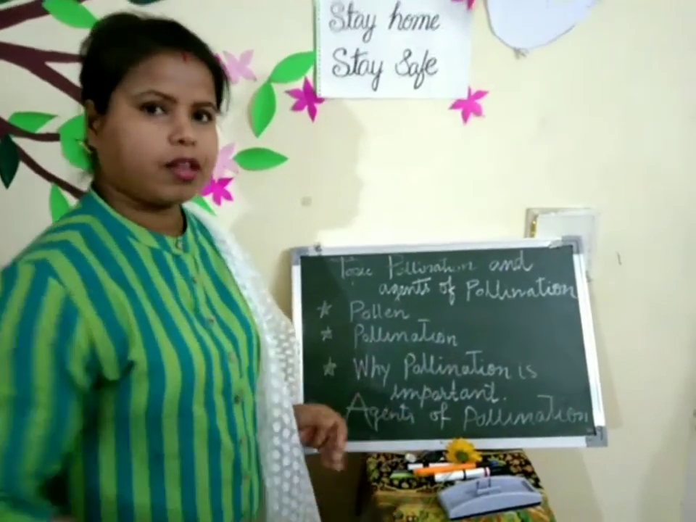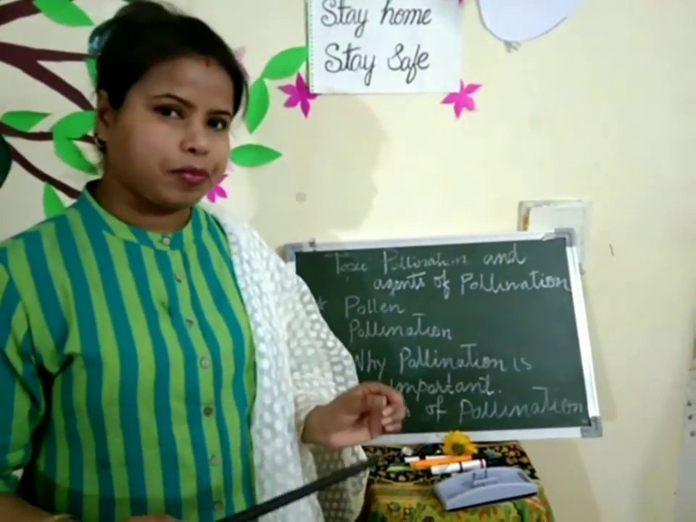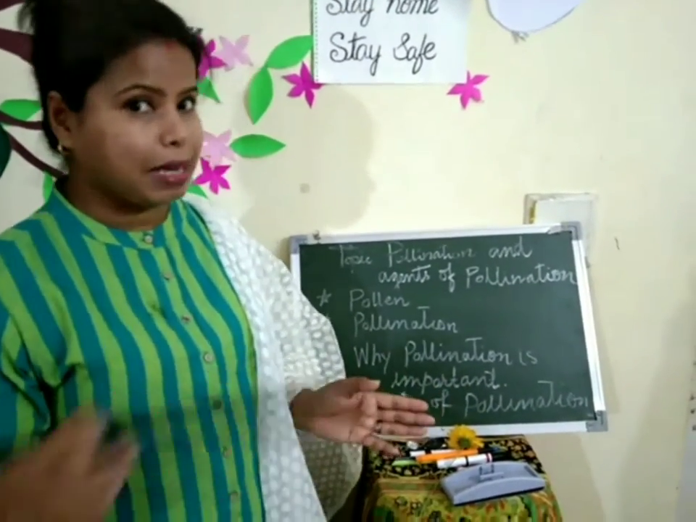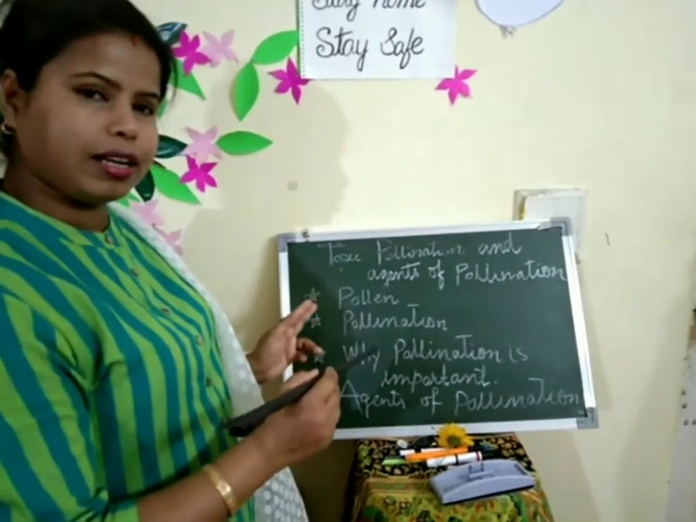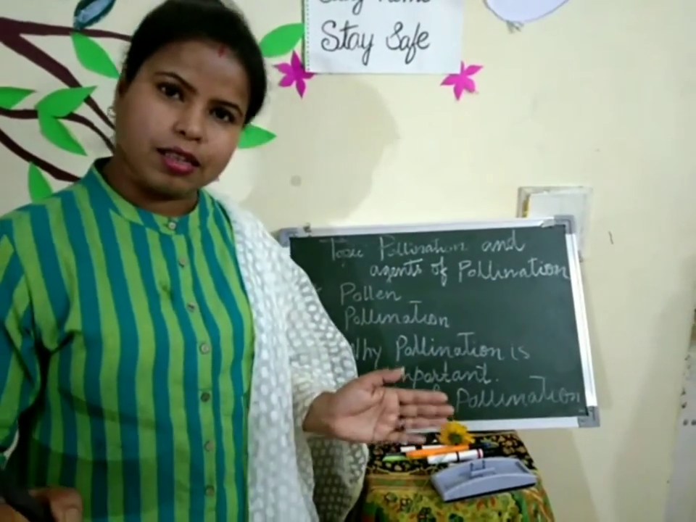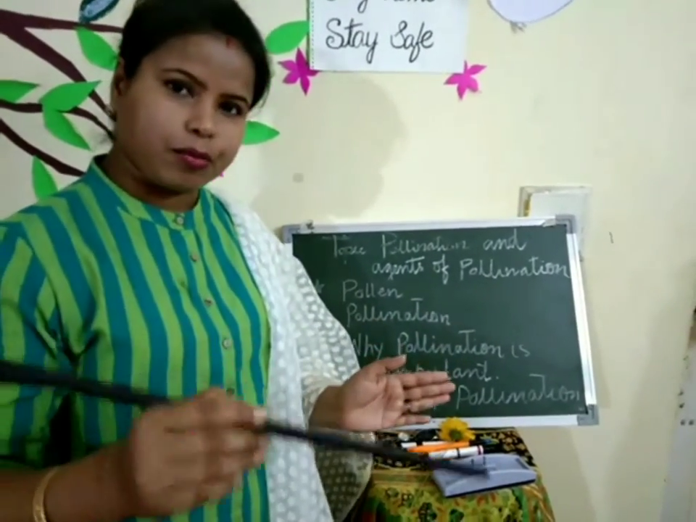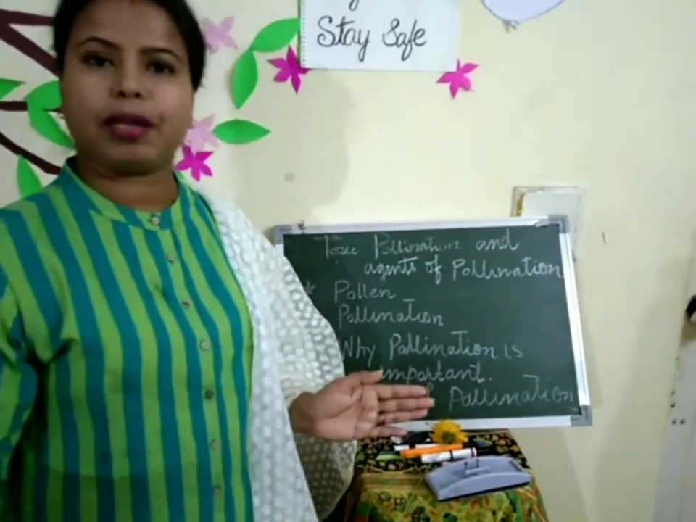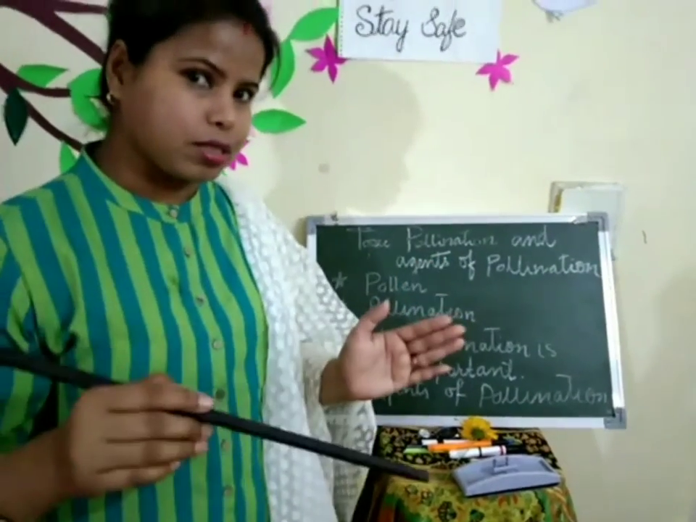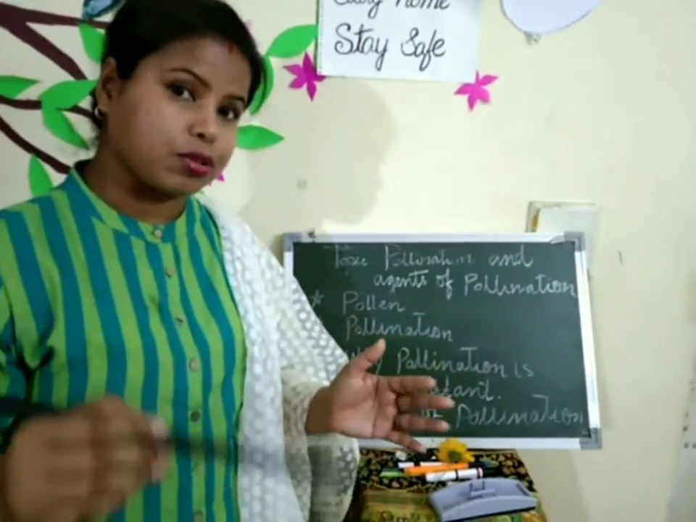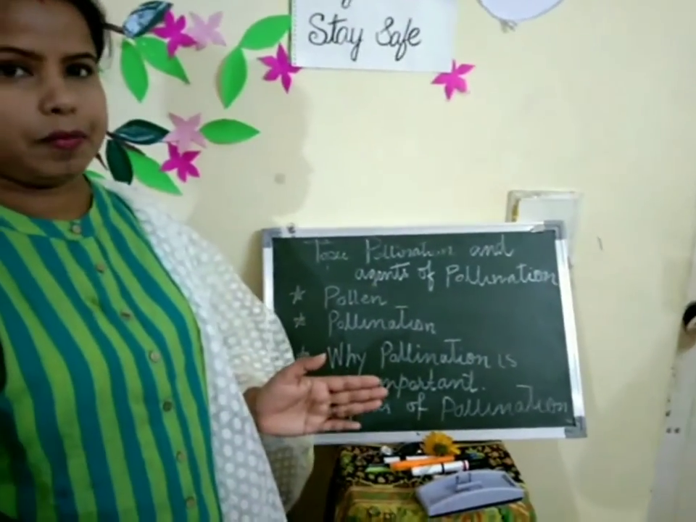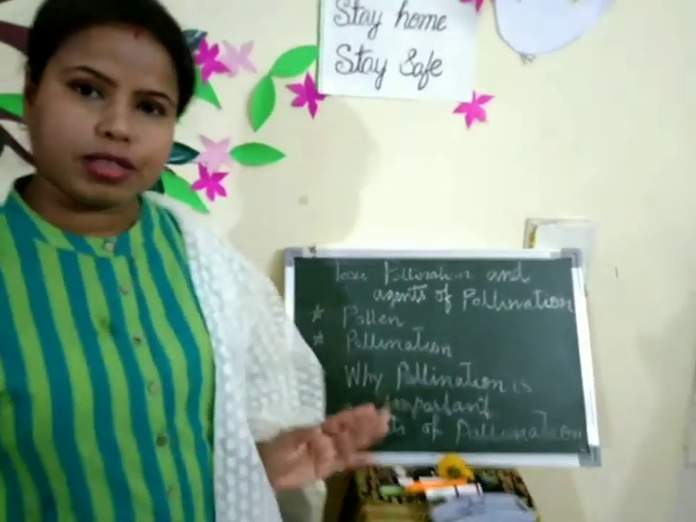What is pollen? Pollens are some powder-like structure, generally yellow in color, that is present at the male part of the flower. Right? That is the pollen. Now what is pollination? Pollination is the process by which pollen grains come from the male part of the flower to the female part of the flower. Okay? That is pollination. Now why is pollination important?